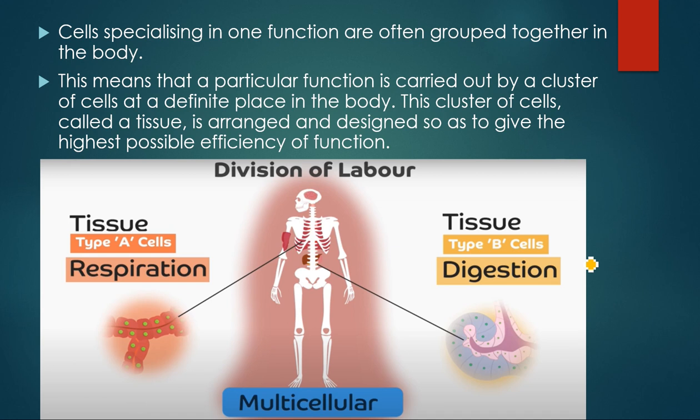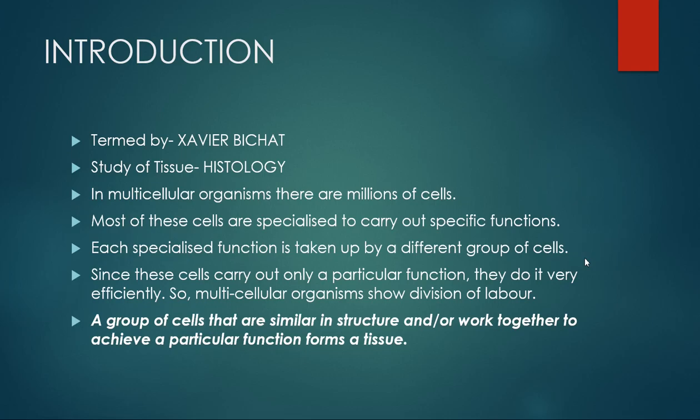Do they have a specific name? Yes. Each cluster or group of cells is called a tissue. And each tissue carries out a specific function. The term tissue was coined by Xavier Bichat and its study is called histology. Actually, in multicellular organisms, there are millions of cells.